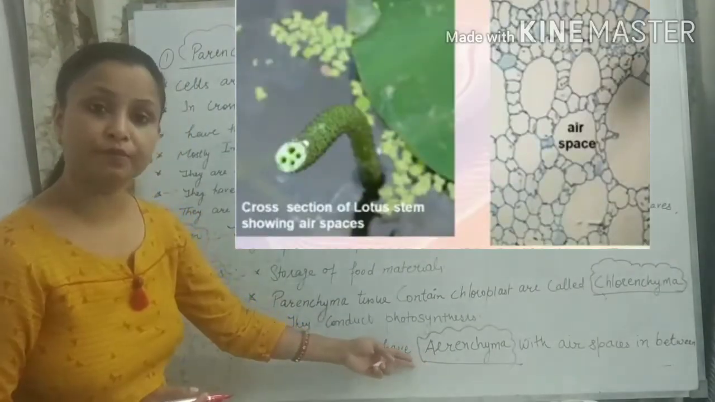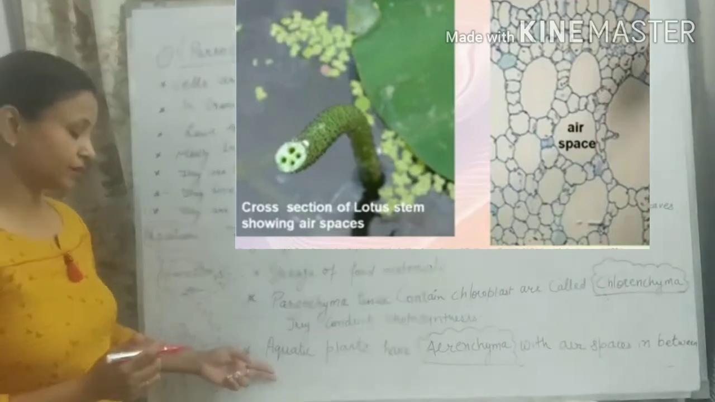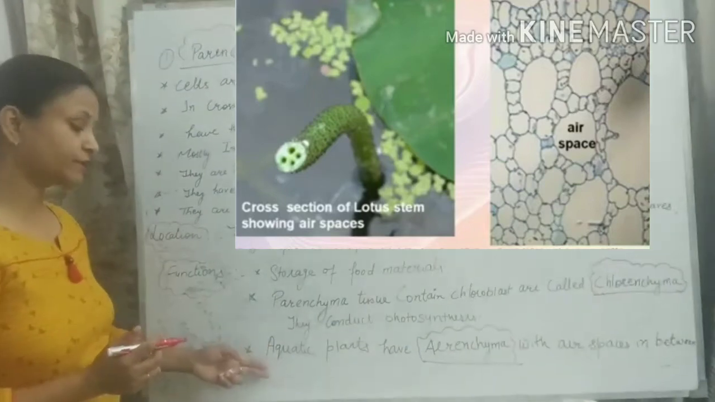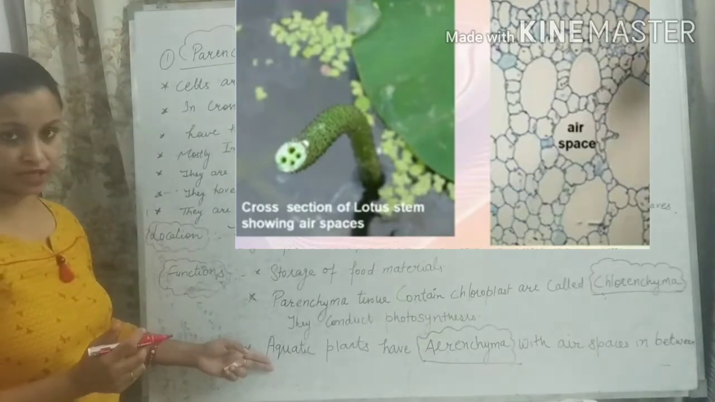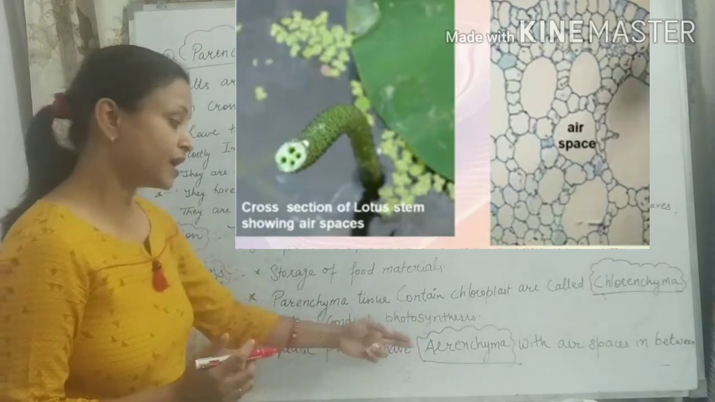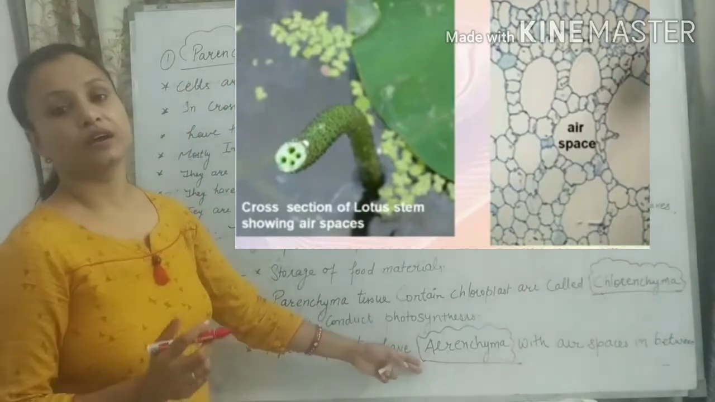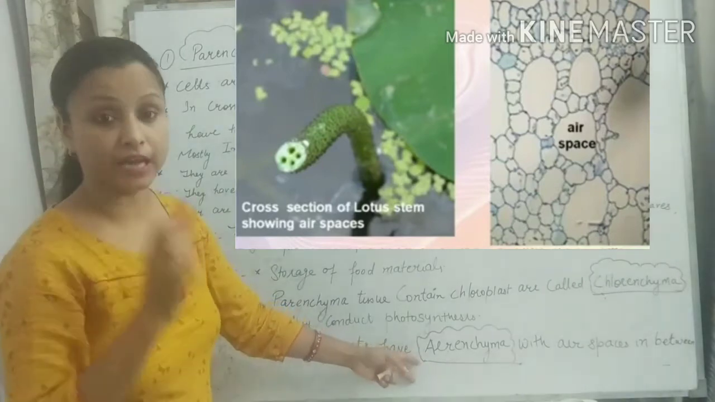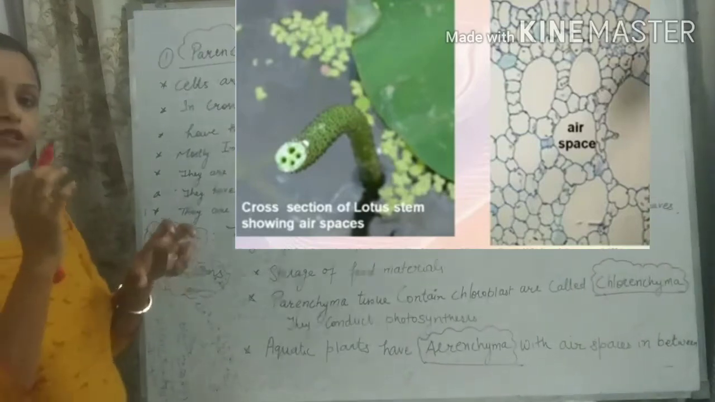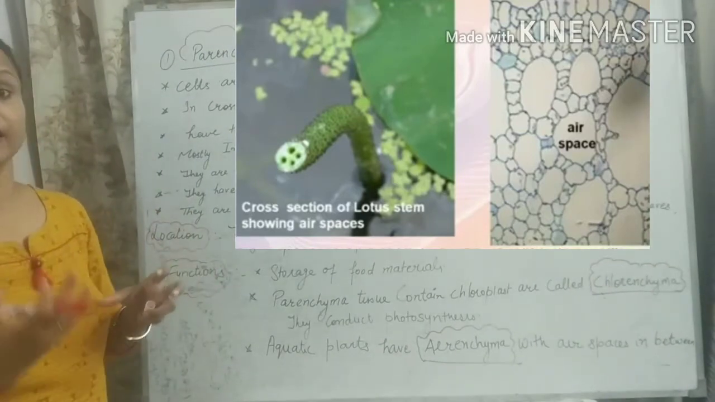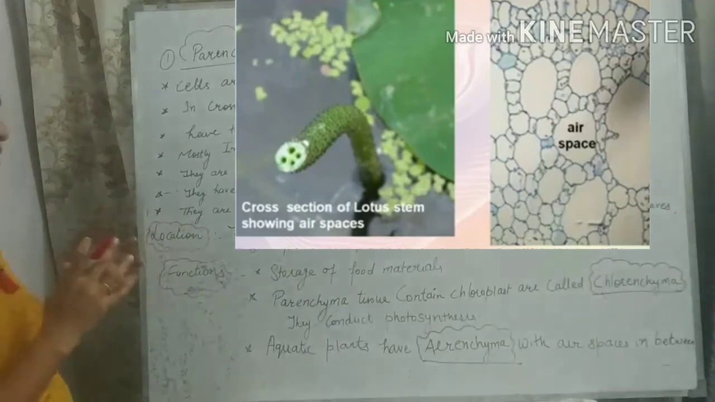Aerenchyma tissue is present generally in aquatic plants. What do you mean by aquatic plants? Aquatic plants, the plants which are present in water, are known as aquatic plants. Those plants have some aerenchymatous tissue which has air cavities, and air is filled inside the air cavity, which makes the plant light in weight so that they can float easily in the water.